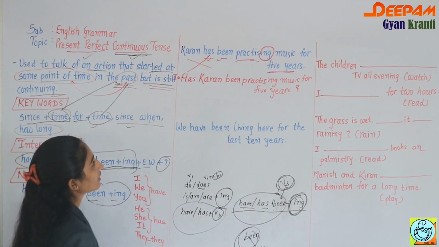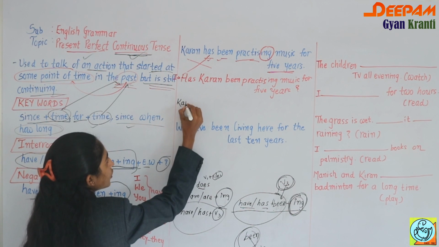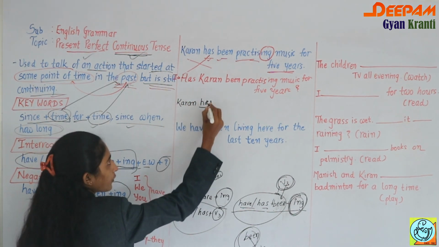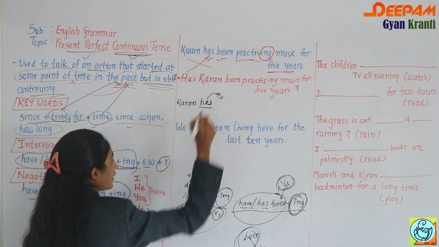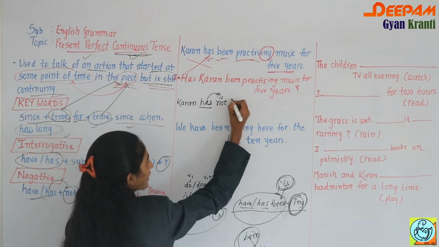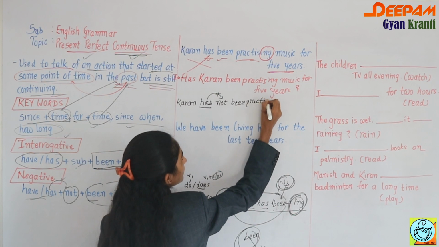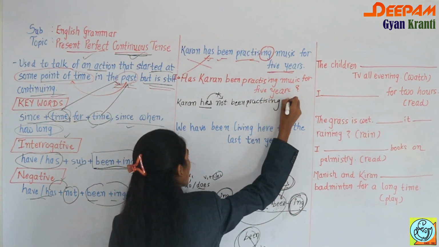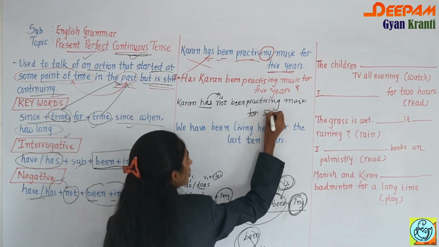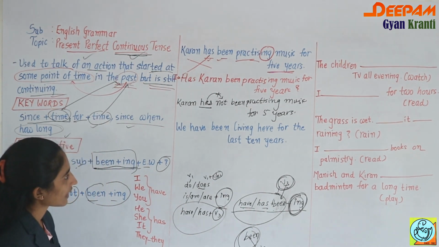Then you have to make it negative. How do you form it? You use Karan, then comes has, then after the form of to be, what do you have to add? You have to add not. So Karan has not, then the whole sentence is as it is: been practicing music for 5 years.